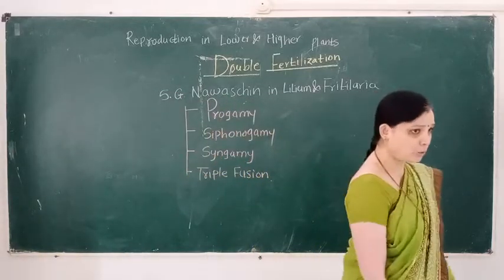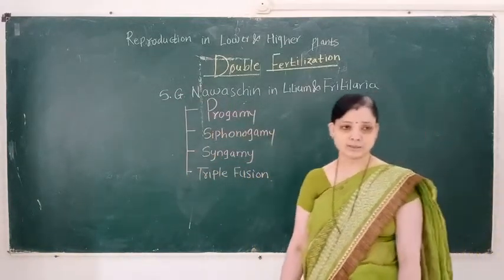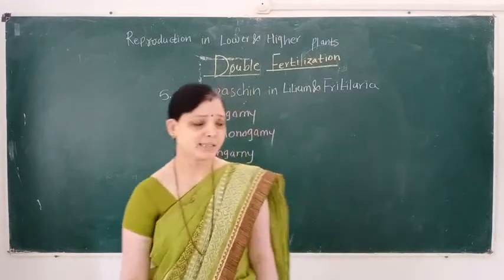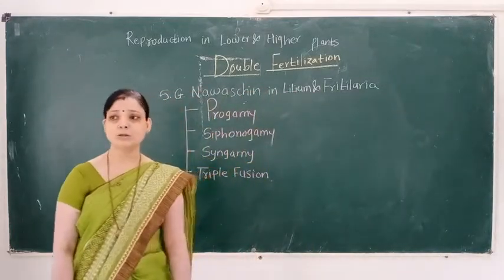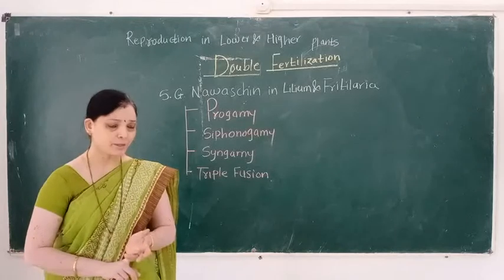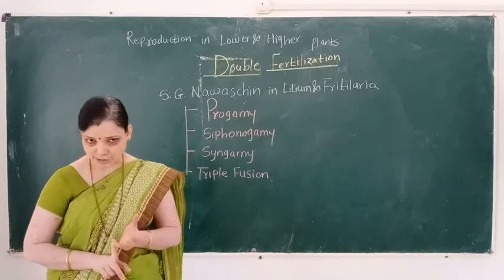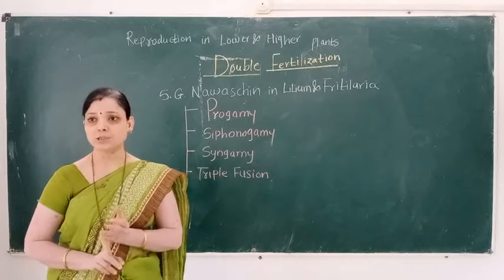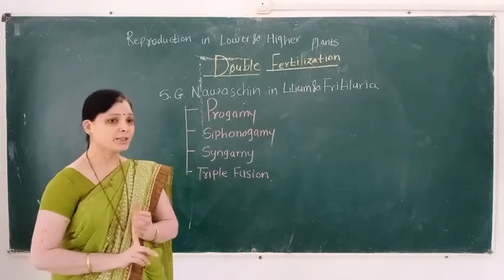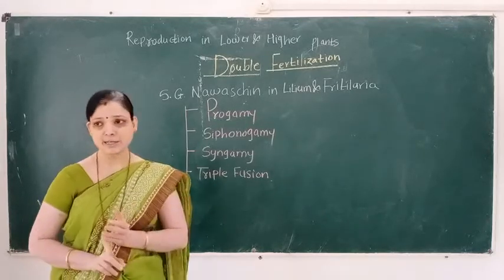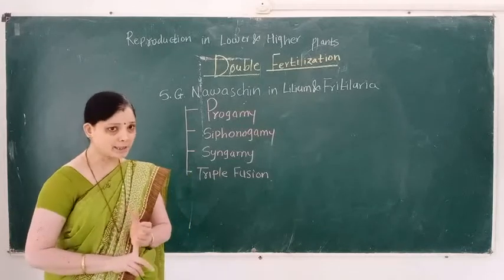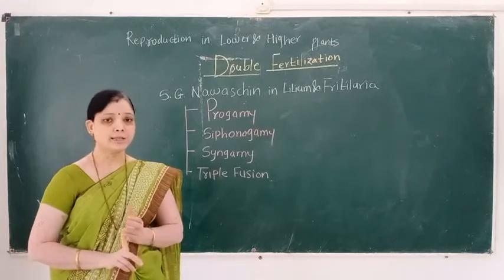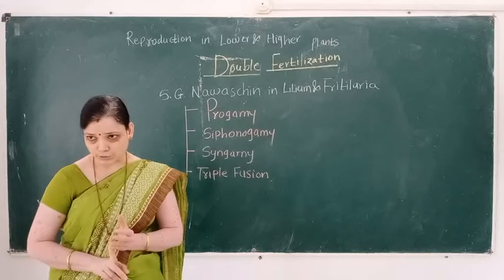In the previous lecture, we learned first what reproduction is, then the modes of reproduction, that is sexual, asexual, and vegetative propagation by natural and artificial methods.